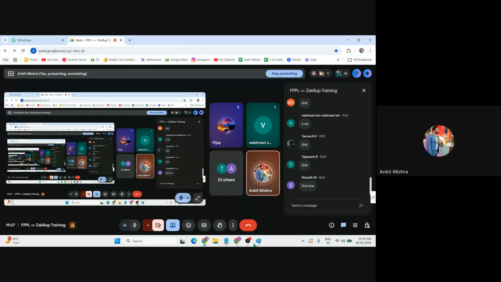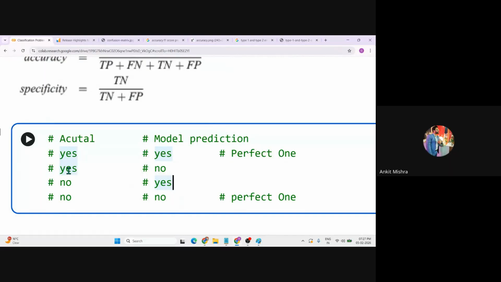Everyone is telling second. Why, guys? Why is the second one the dangerous one? Because actually it was an earthquake, or the patient actually has cancer, or TB, or any kind of disease, but the model predicted no. So the patient will forget and start enjoying their life, and this could lead to permanent damage, right? In the same way, actually it was an earthquake, but the model predicted no, and the people said, okay, there is no earthquake scenario, so let's just stay there, right? So this is a dangerous classification, or a dangerous prediction.